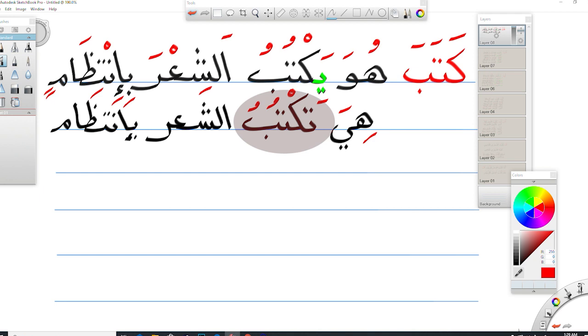هي تكتب الشعر بانتظام. هي تكتب, she writes, الشعر, poetry, بانتظام, regularly. What we add to the root is the initial form of the letter ta with fatha on the top of it. تكتب. هي تكتب. The next example is for dual masculine, only masculine, not feminine, because dual feminine has a different example.